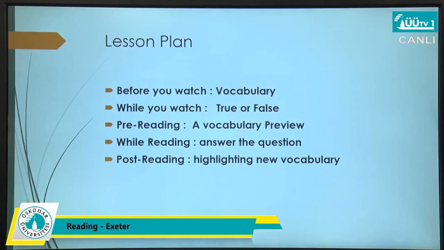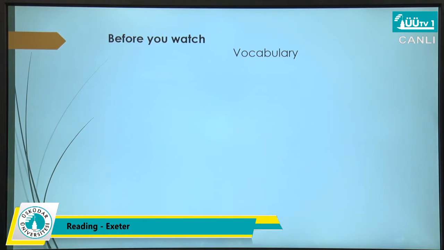First of all, let's check our lesson plan. We have a video, but before watching the video, we are going to start with the vocabulary. I want you to write down this vocabulary in your vocabulary notebook. While watching, we have some questions to deal with. Pre-reading, we are also going to check some vocabulary preview. And while reading, some questions to try to skim and scan our text. And finally, we are going to highlight some new vocabulary. Let's start. Before you watch, here is some vocabulary.